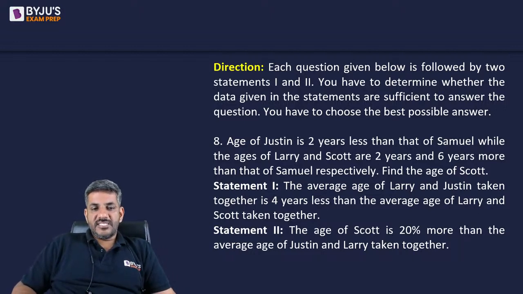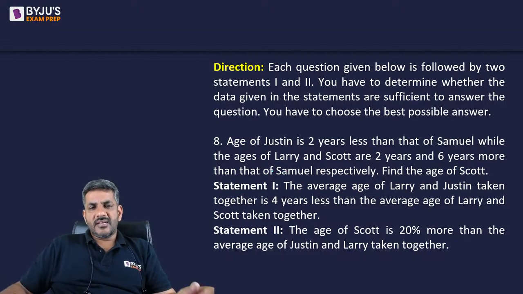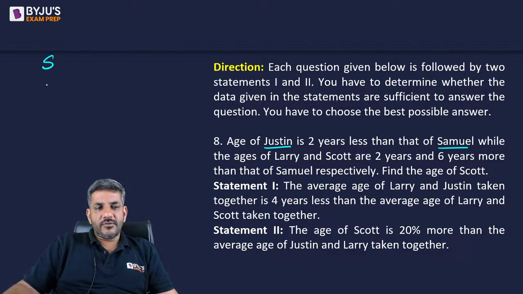Here is the last question. Let us start discussing this question as well. It says there are two statements. We have to find out which statement is sufficient to answer the question. What is the question? Age of Justin is 2 years less than the age of Samuel. So let us say the age of Samuel is X. So age of Justin is X minus 2.